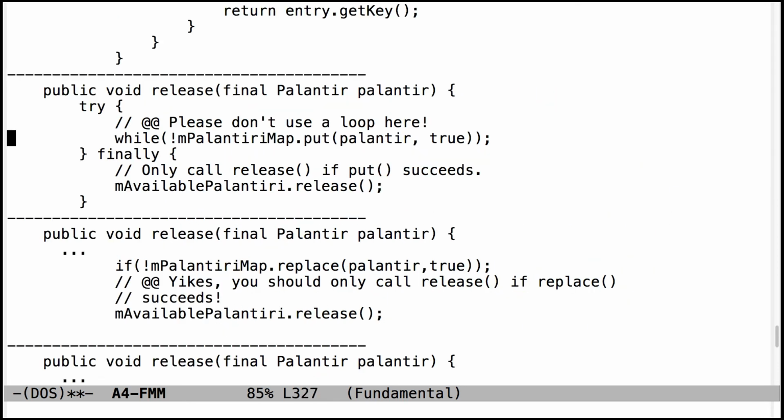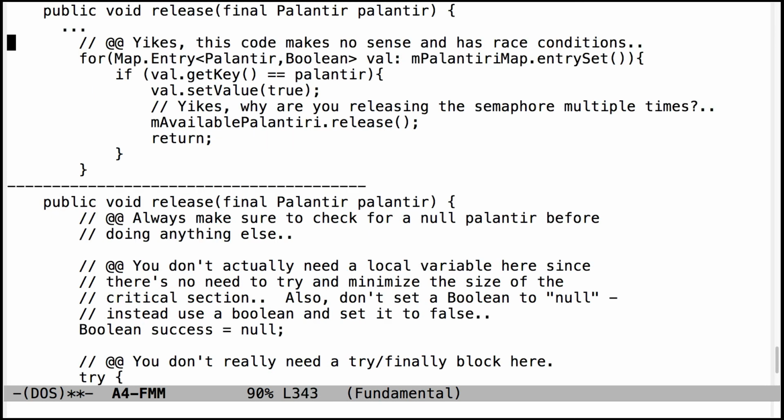Definitely don't put in a loop. That doesn't make any sense. Only call release if put succeeds. You again don't call release unless put or replace. There's two different things you can use. You can either use put or you can use replace. Don't use the 3-parameter version of replace. That's overkill. You don't need to do that.